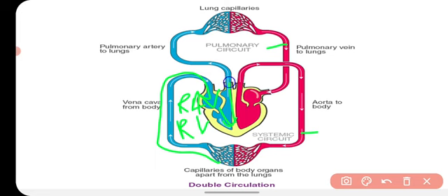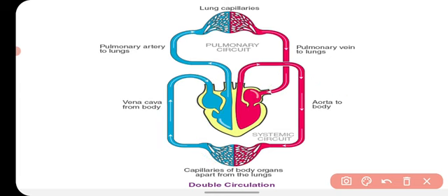Then from here it goes into the lungs, and from the lungs oxygenation takes place, and it comes into the left auricle. That circulation is called systemic circulation.